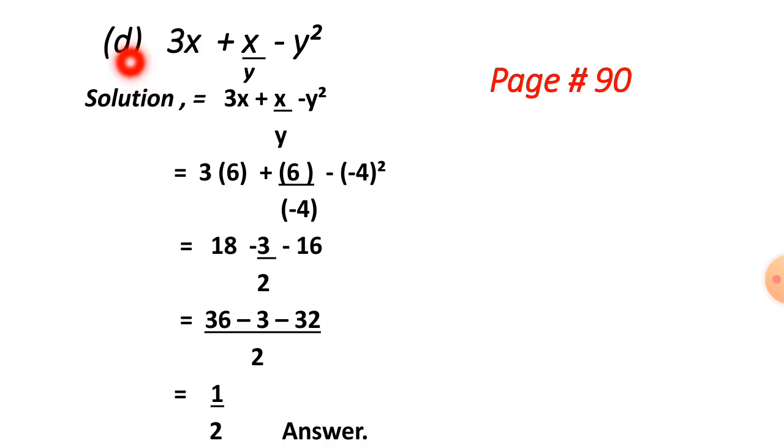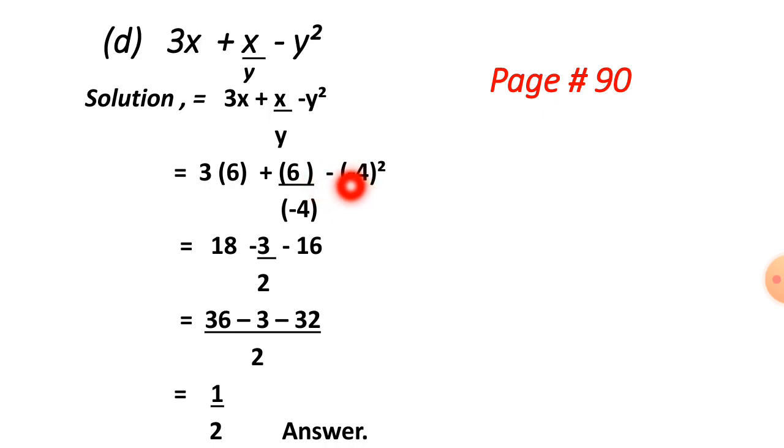The same question, D part is there on page number 90: 3x plus x over y minus x squared. We have to put the values of x and y. x is 6 and y is -4. So we multiply: 3 times 6 is 18, and we cancel out these two numbers, numerator and denominator divided by 2. So 2 times 3 is 6 and 2 times 2 is 4, and plus minus is minus.